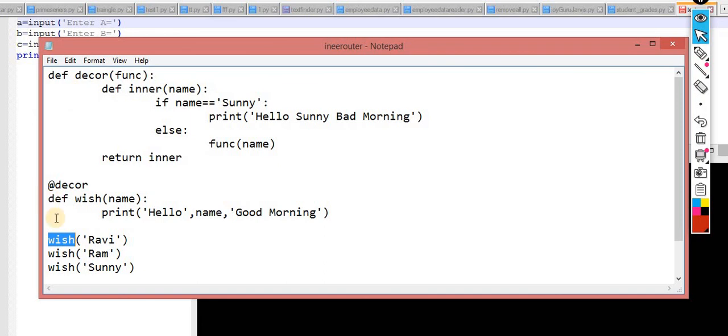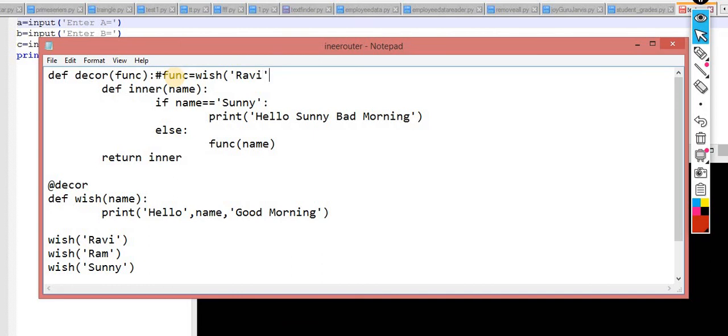Now let me explain what exactly is happening over here. Before using this annotation, this function is passed over here, the complete function. Whatever name I pass, wish Ravi, now the wish Ravi comes inside this. Now this becomes the function. This is just like func, and I am passing the wish function over here and the name Ravi.